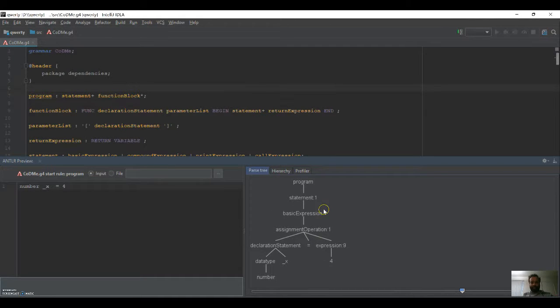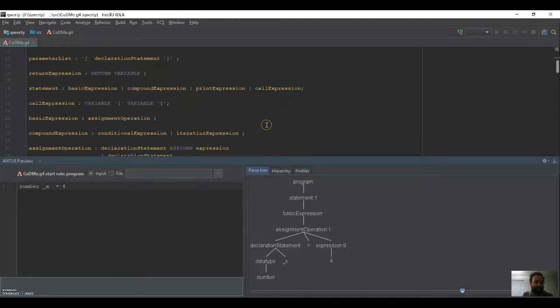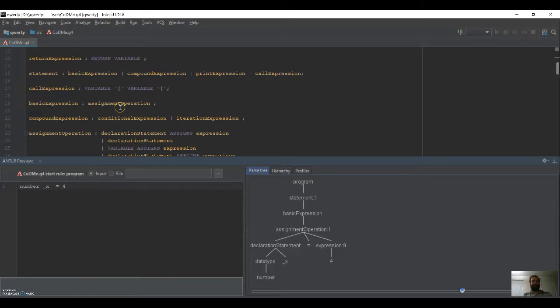As you can see, the program generates the statements. Statements go into a basic expression. I can just show you that the basic expression is the assignment operation, and the assignment operation follows the declaration statement equals expression.